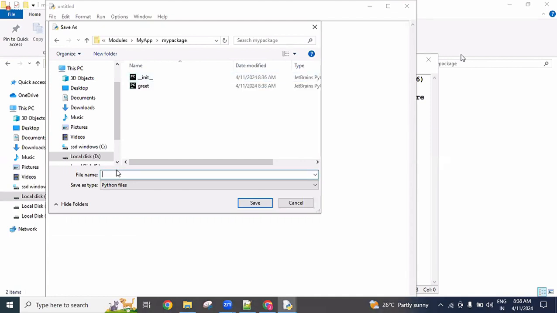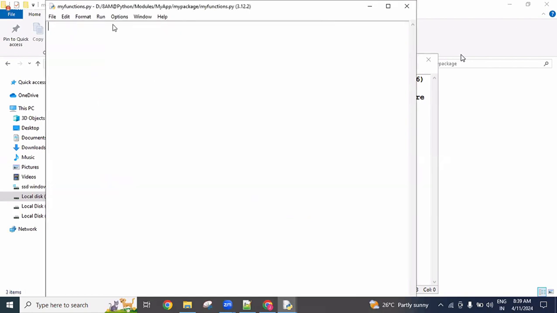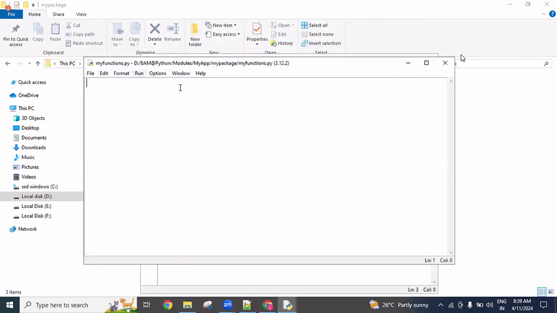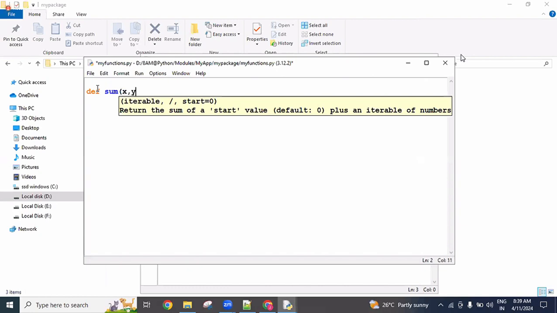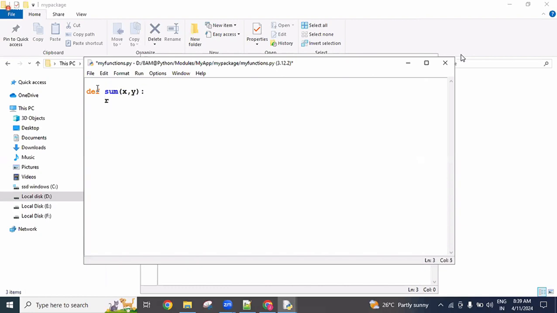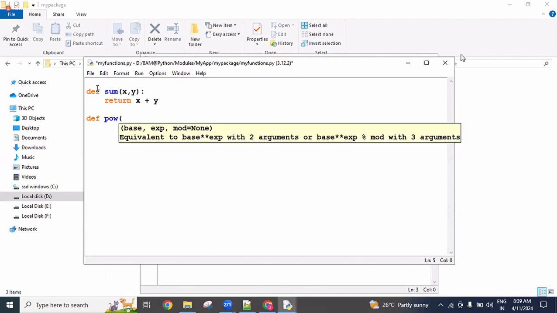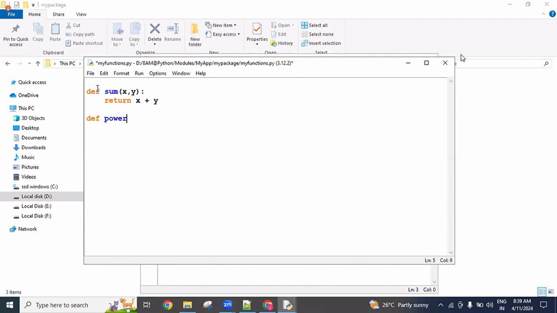One more thing, I'm going to write my functions. My functions dot py, like I'm creating. This is another module, the second module, with the name my functions dot py. So here I want to create some functions. Now here, def sum of x comma y, return x plus y. This is one function.